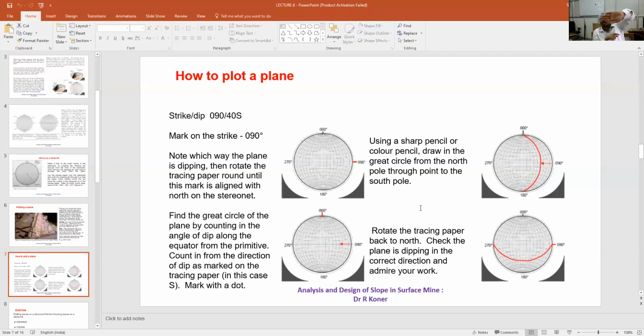Then again rotating back clockwise to the original position. Now in the fourth figure, it is represented like that. So now this particular figure represents the orientation of that particular plane on a stereo net with a strike 0, 90, 40 south. Is this clear?